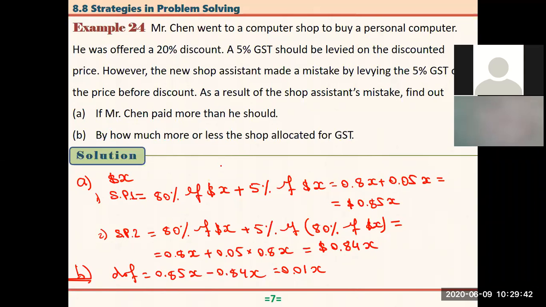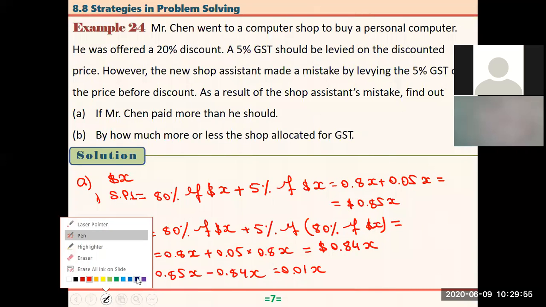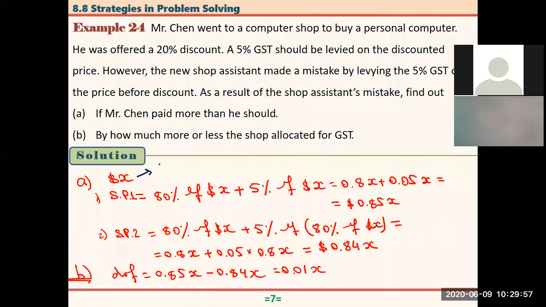Now, if you are given the exact price, we can also show it exactly here. For example, let's say the price of the computer PC is $1,000. If this one is assumed at $1,000, then here we will have $850, and here we will have how much? $840, right? And here the difference will be 1,000 times 0.01. That will be how much?